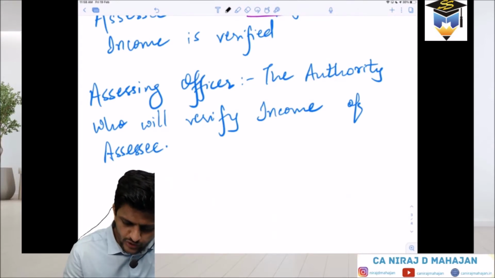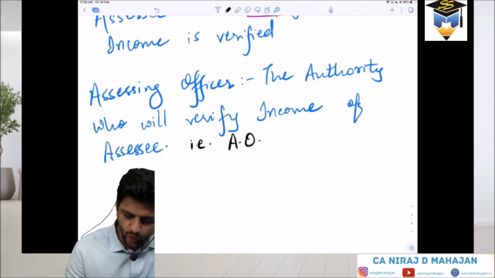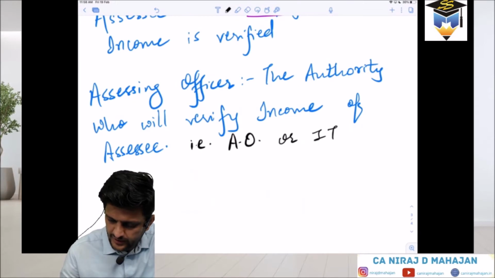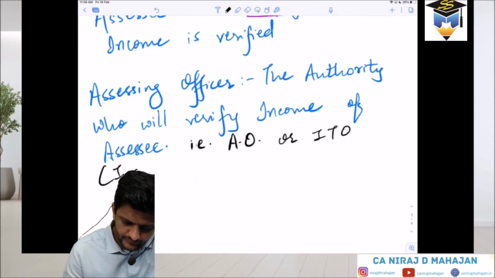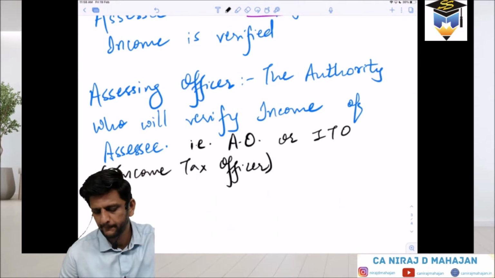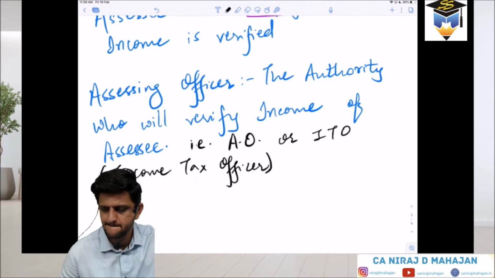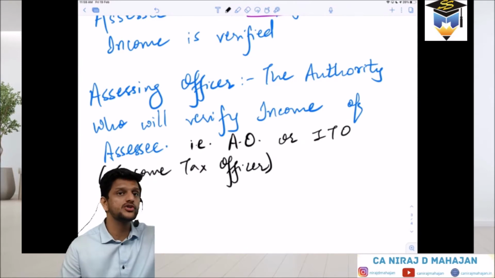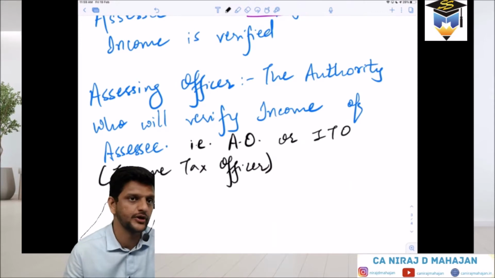Over here you can write AO also. That is AO, Assessing Officer. Or we also call it ITO, which means Income Tax Officer. All of you will have your own assessing officer. That means you will be under a particular jurisdiction, and that authority will check your income. Did you understand till here?